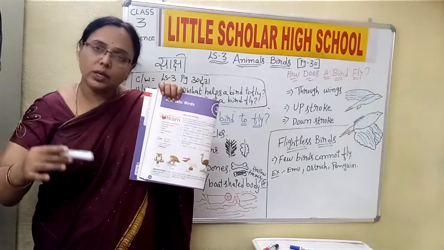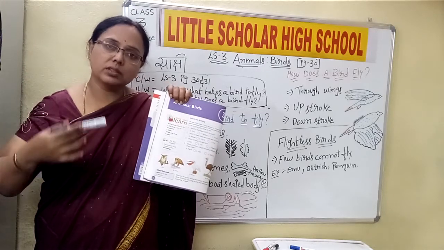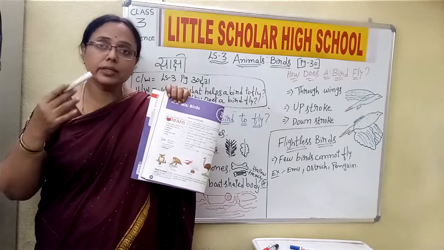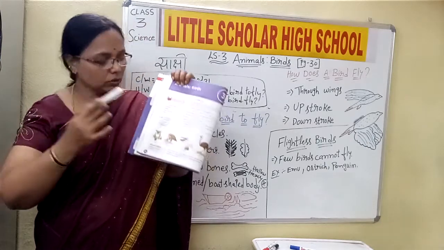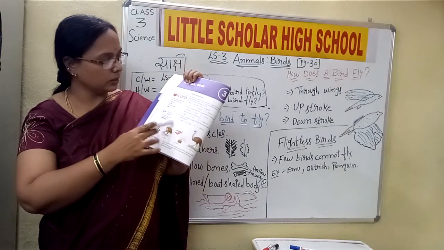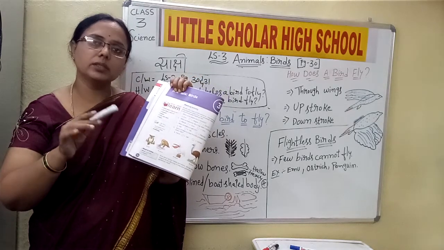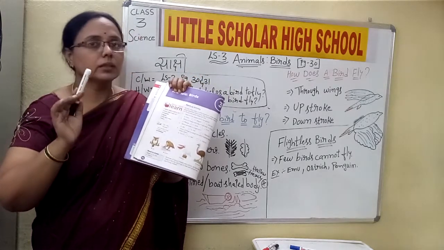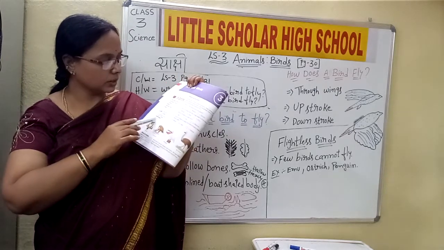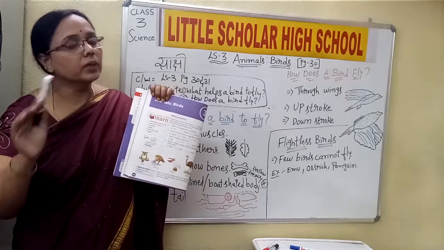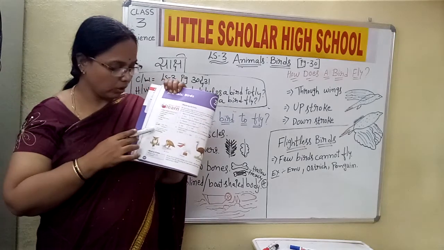Like, what is the shape of the birds, what is their structure, why the beaks are different, what are their food habits, means what kind of food they take. So the person who studies about the birds in detail, the study is called ornithology. The study of the birds is called ornithology.